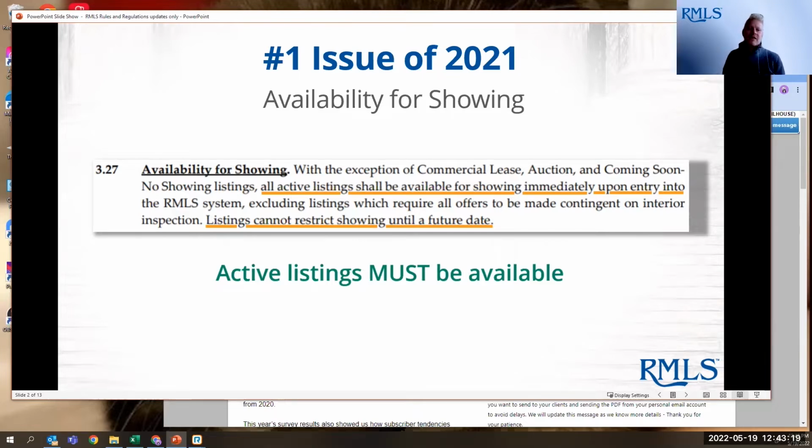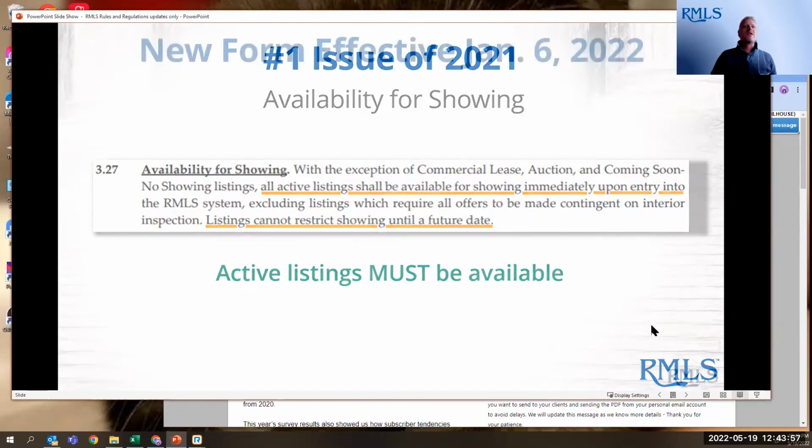In fact, our data accuracy team has in their search program a flag for that. If someone puts in the remarks when they publish a listing or when they edit a listing that showings cannot be until this, or showings start this, it's going to pop up for them to specifically look at that and reach out to you and let you know that showings must be available. However, we do understand that especially in the last couple of years, there have been some situations arising where there was a tenant or someone living in the home that made it